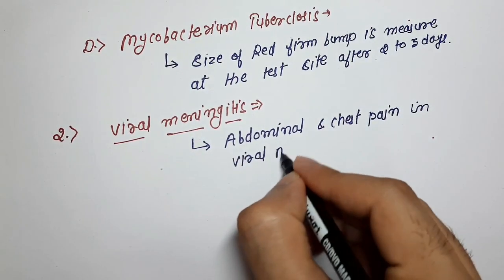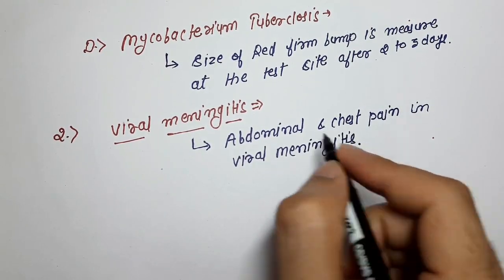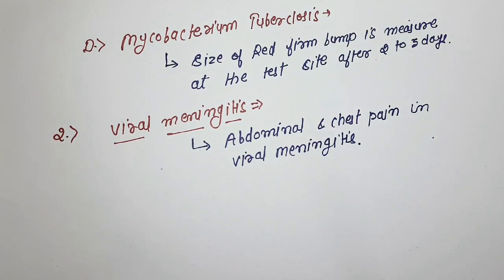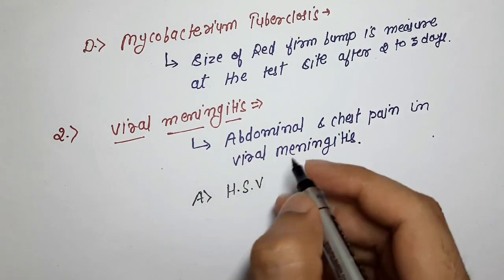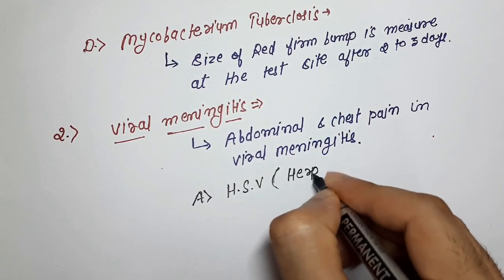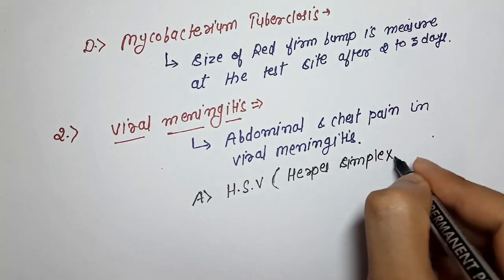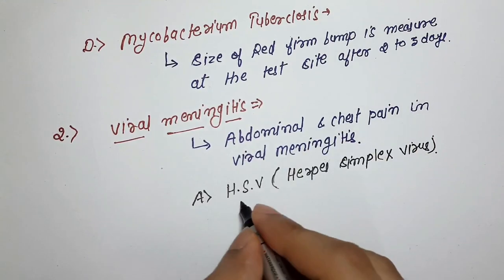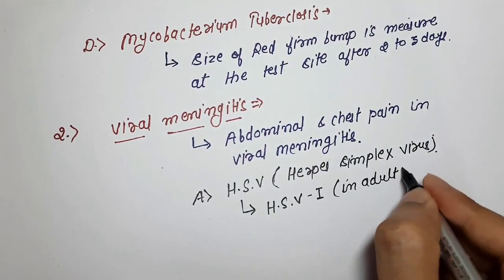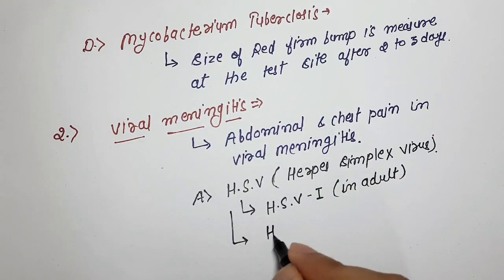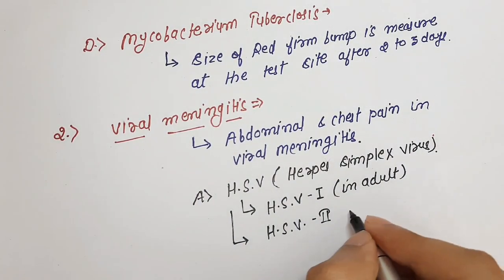Now we look at the causative organisms of viral meningitis. Number 1 is HSV, herpes simplex virus. HSV has two types: HSV 1 and HSV 2. HSV 1 is seen in adults and HSV 2 is most common in children.